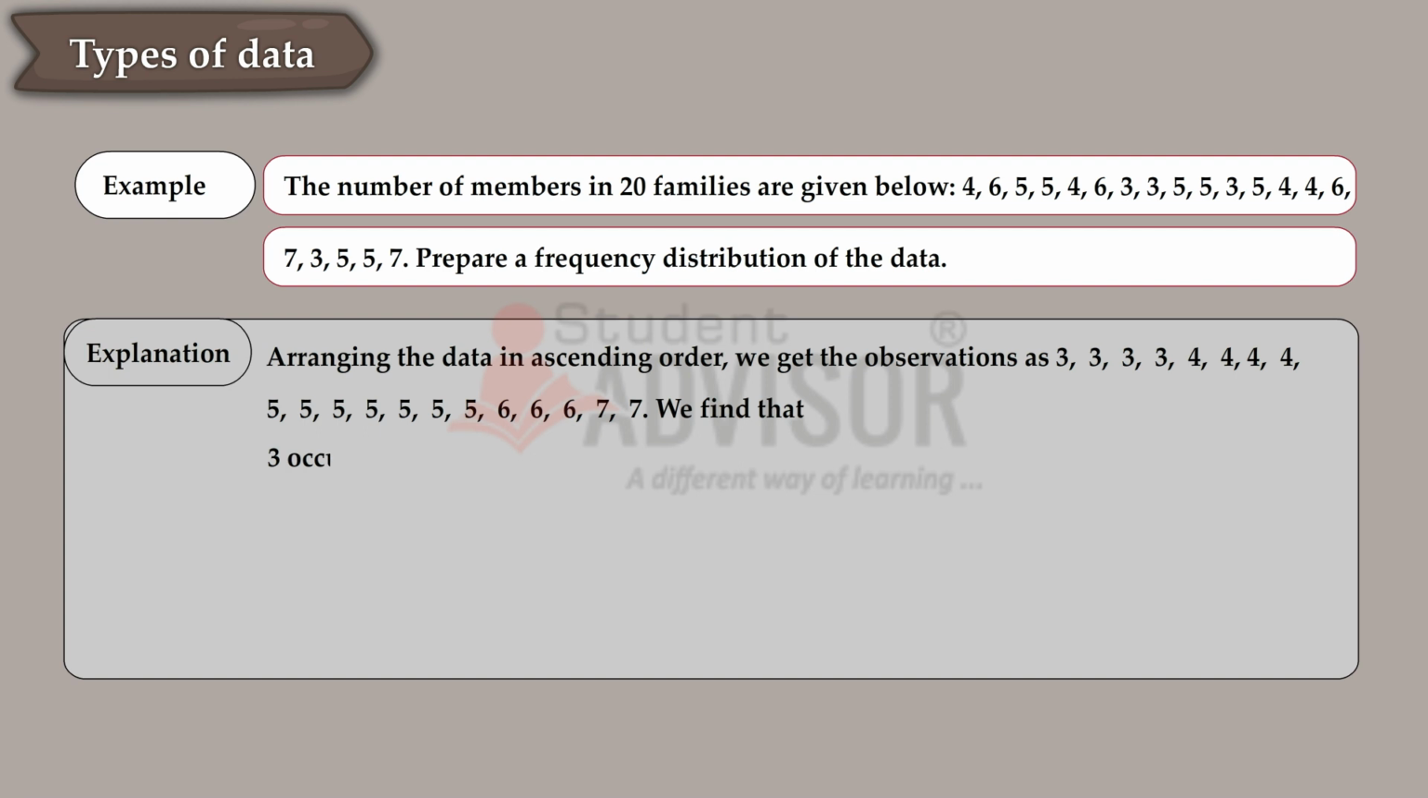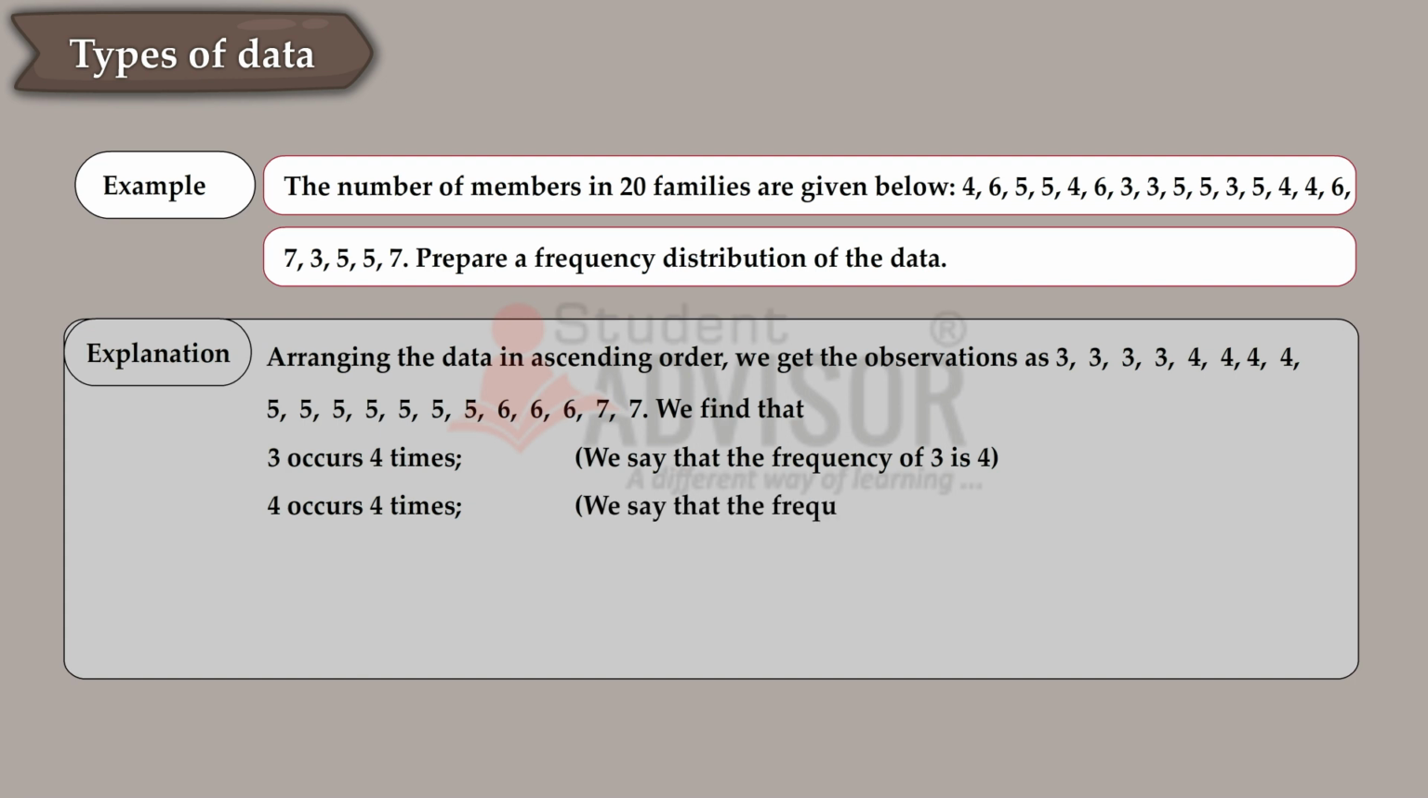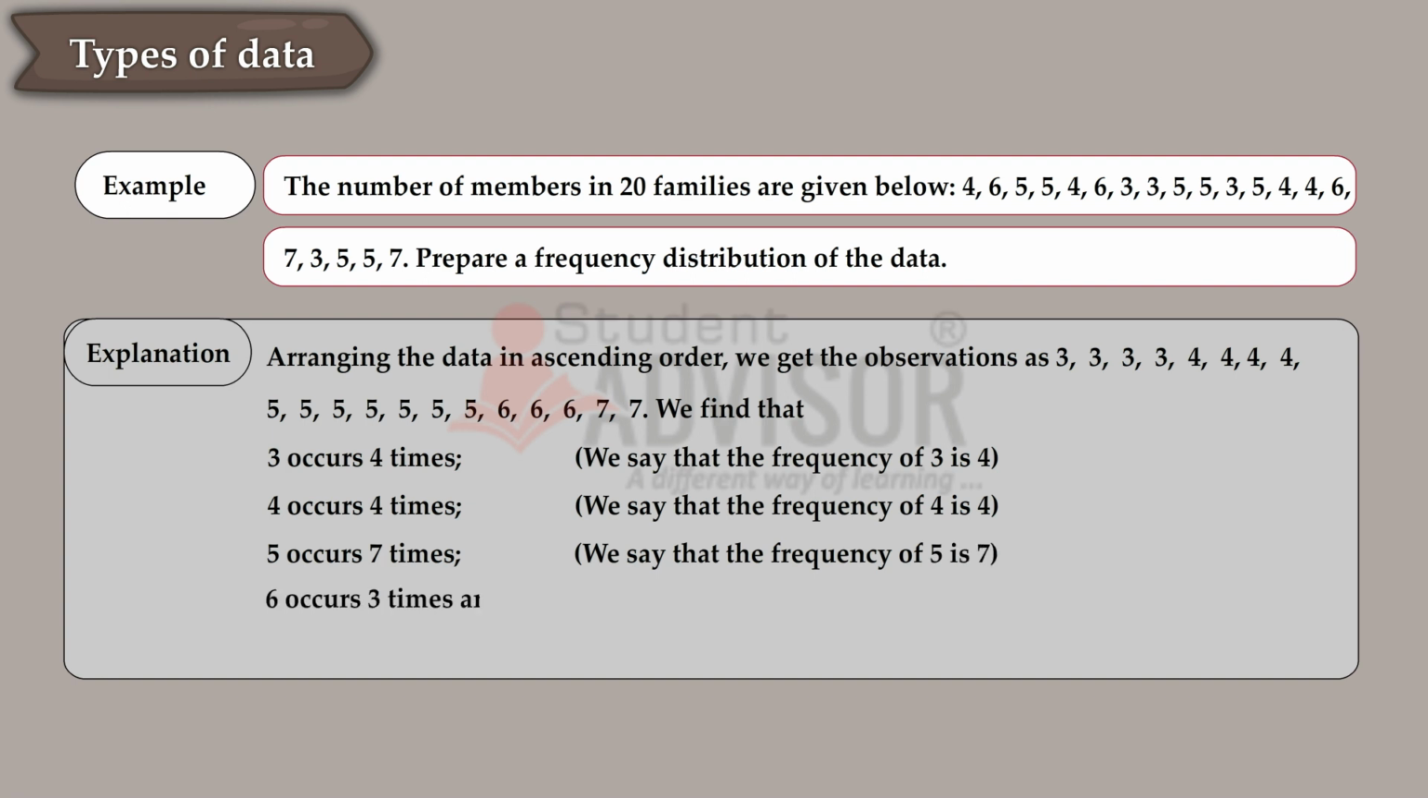3 occurs 4 times. We say that the frequency of 3 is 4. 4 occurs 4 times. We say that the frequency of 4 is 4. 5 occurs 7 times. We say that the frequency of 5 is 7. 6 occurs 3 times and we say that the frequency of 6 is 3. 7 occurs 2 times. We say that the frequency of 7 is 2.